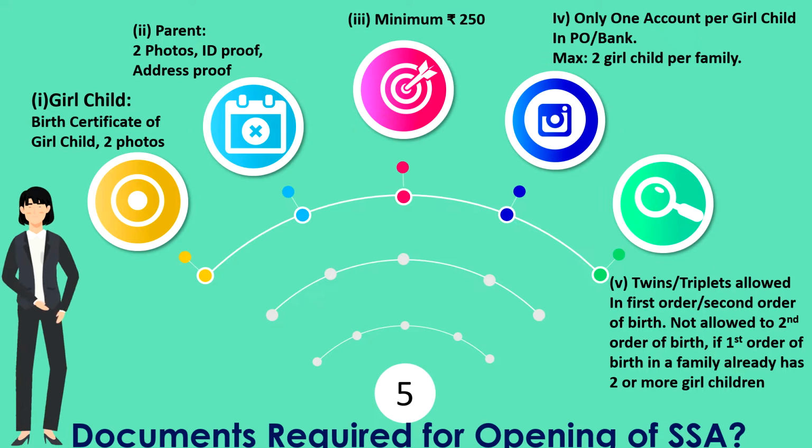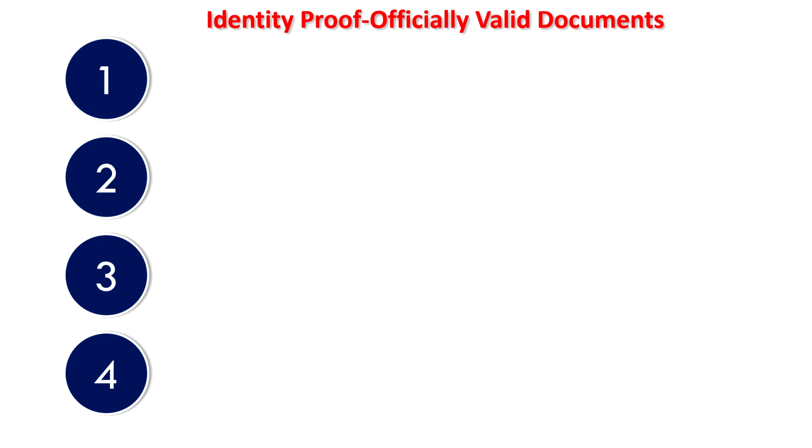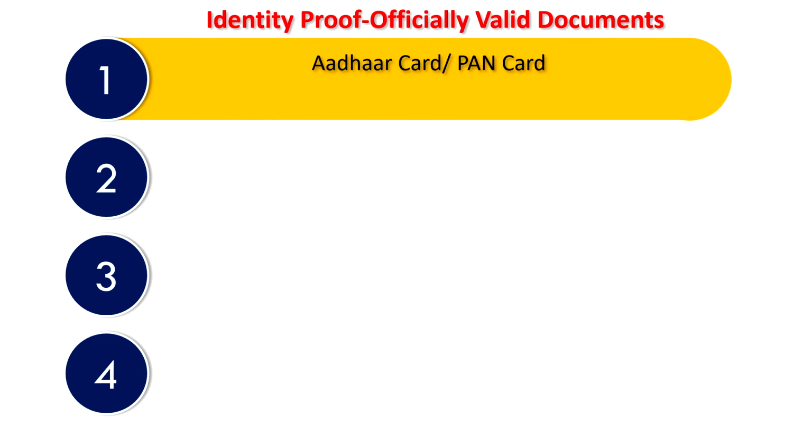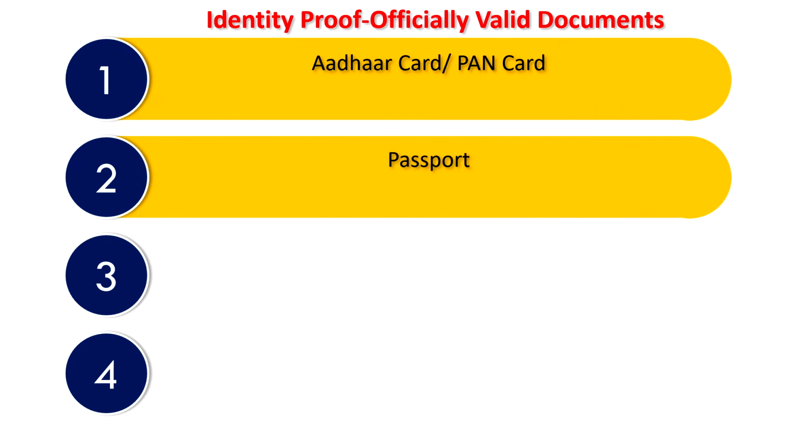These are all the documents required for SSA, and in detail, if we can see, the identity proof is required, and these officially valid documents are allowed as identity proof for the parent. The first one is Aadhaar or PAN card. PAN card is mandatory now, and passport can also be used as an identity proof.